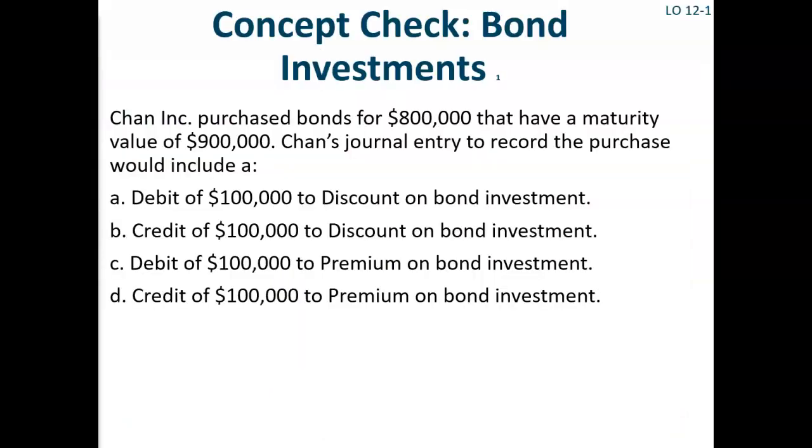Chan Inc. purchased bonds for $800,000 that have a maturity value of $900,000. That means the par value of the bonds that Chan purchased is $900,000. Please pause this video and write the journal entry that Chan would use to record the purchase of this bond and then select the correct multiple choice answer. When you finish, please start the video again to check your work.